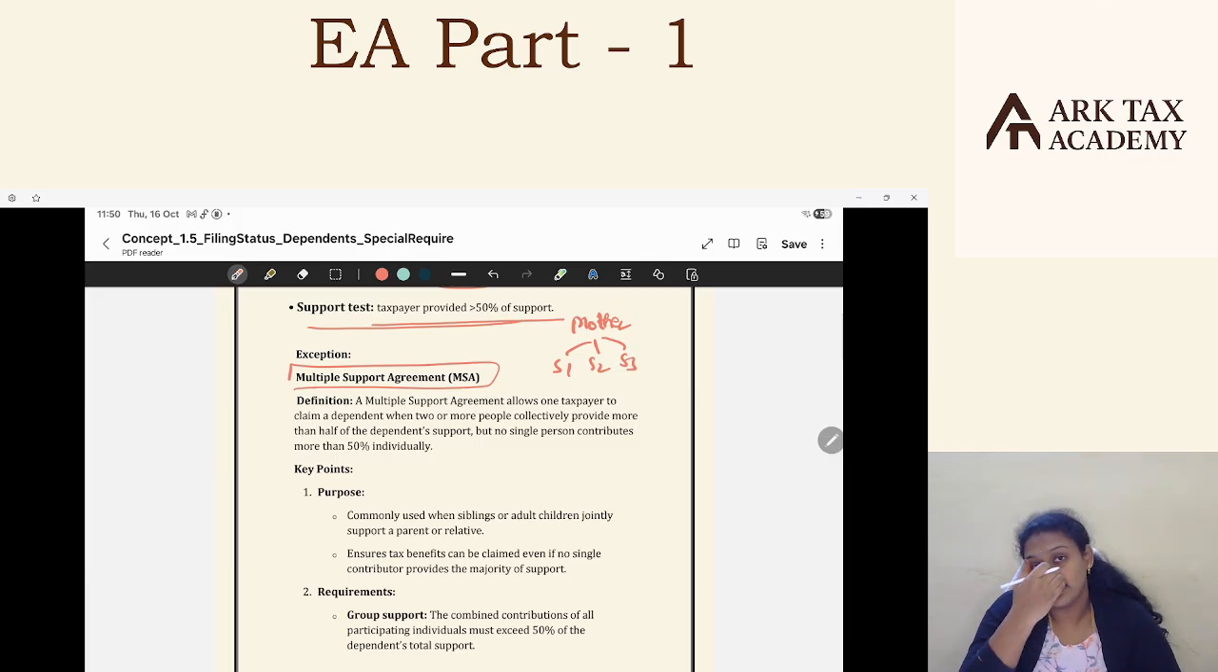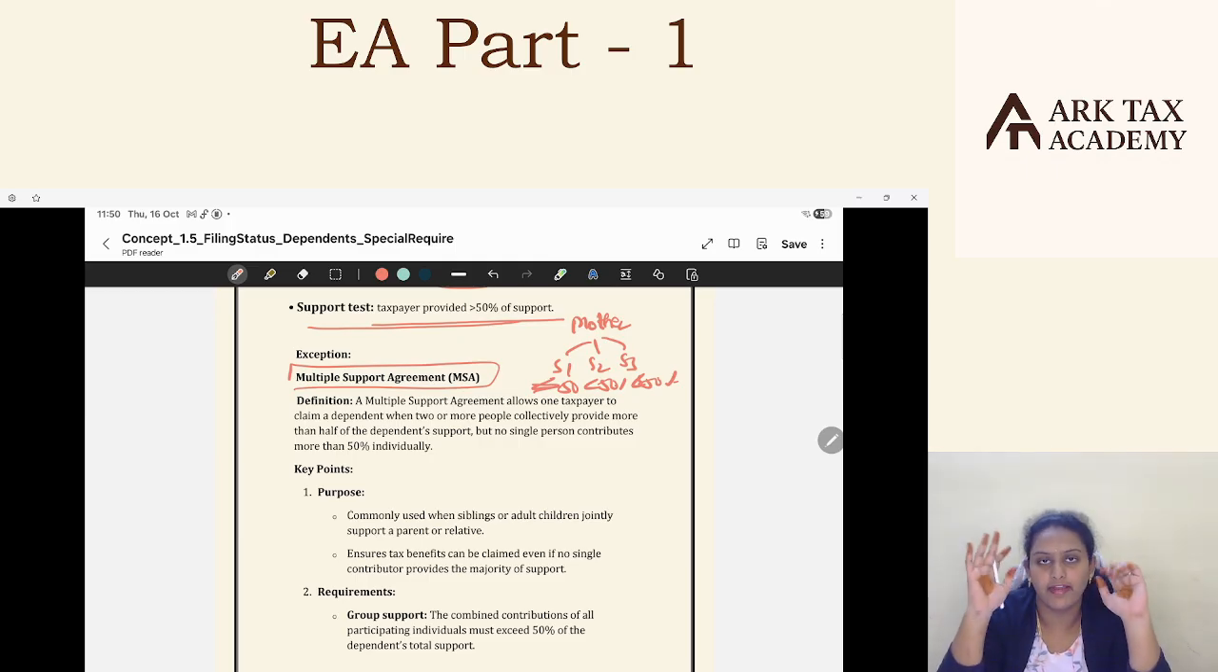All three are providing support, but no one is providing more than 50% of support. Everyone is providing less than 50%. But together, when we combine, it's more than 50%. Individually, the support coming from each son is less than 50%, but if you combine together, that is more than 50%.